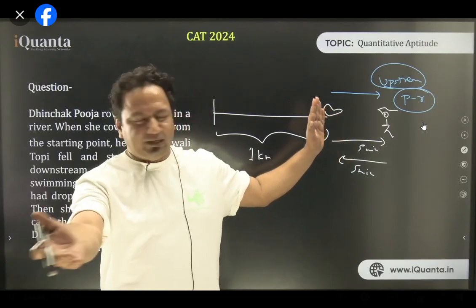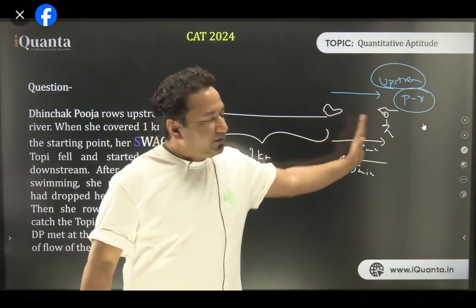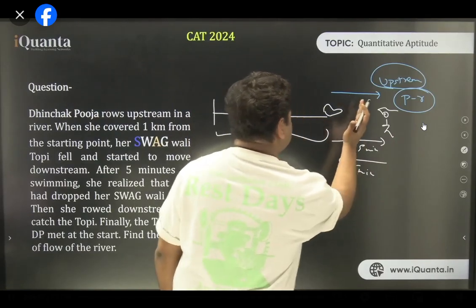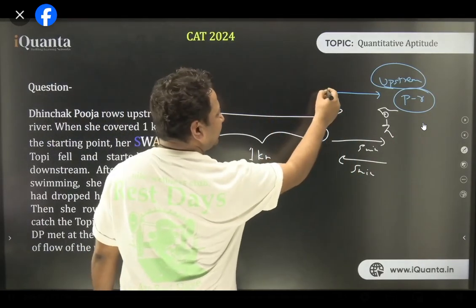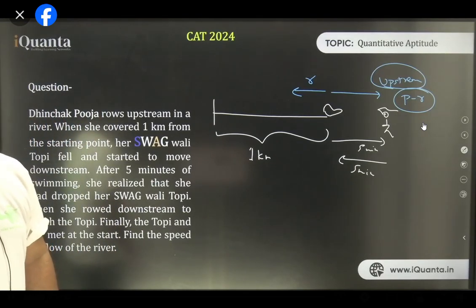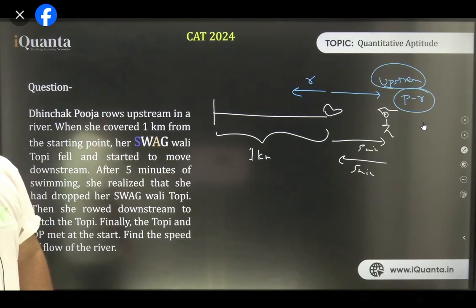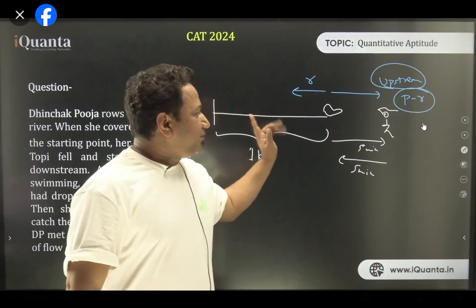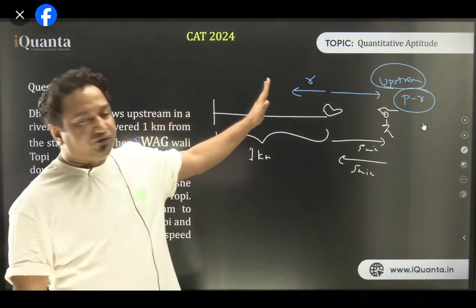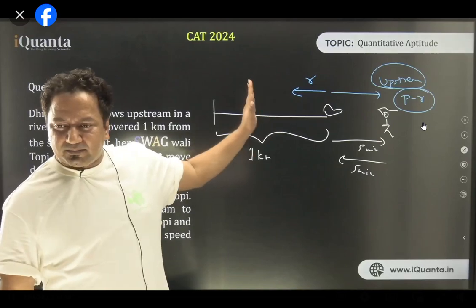Shubhangi, I'm explaining that only. After dropping the cap, Pooja is traveling at the speed of P minus R. When Pooja is traveling here, the cap must be traveling back to the bank. Yes or no? At this moment, the cap must be traveling at speed of R. Is that right? Upstream is P minus R only. After dropping the cap, 5 minutes upstream at speed of P minus R, and in those 5 minutes, the cap is traveling with the speed of R backwards, right?